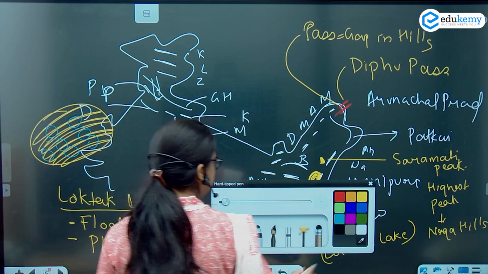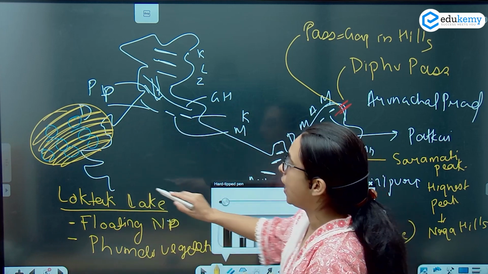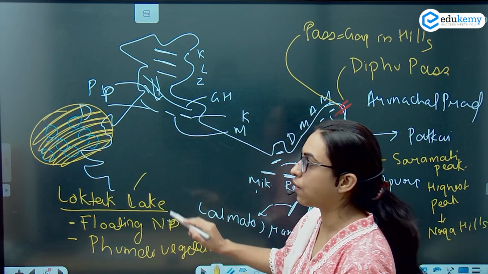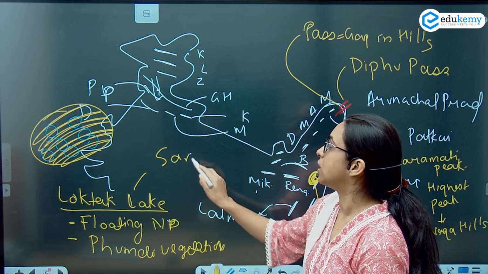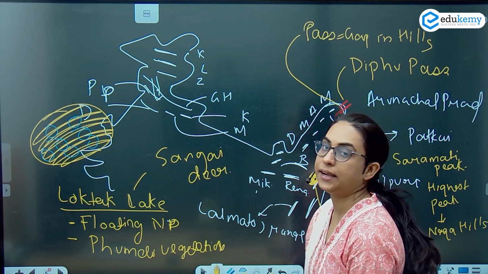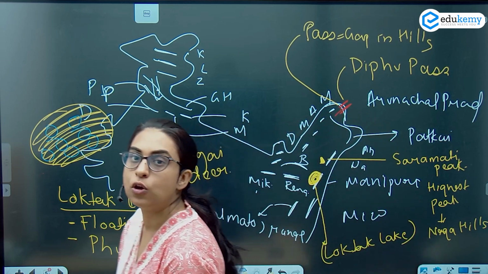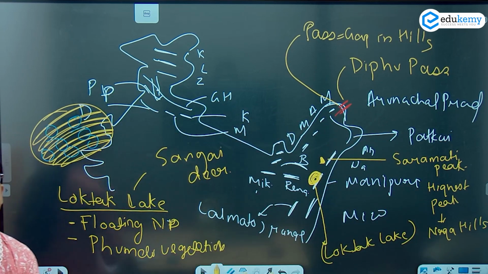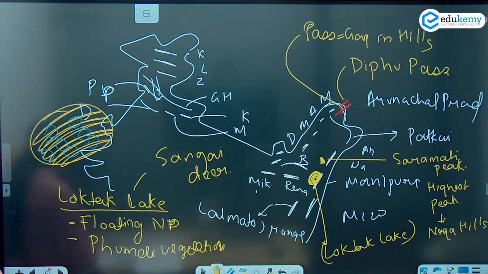An important animal that is found here is the Sangai deer. संगाई डियर मिलता है लोकटक लेक में. So this is about your Loktak Lake and the Manipur hills.